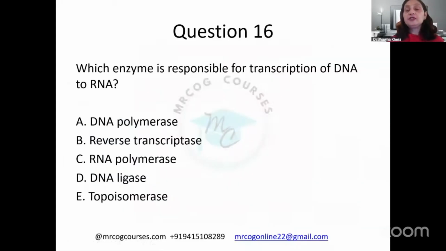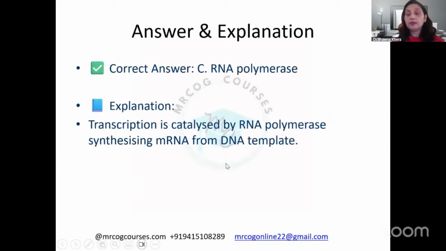Which enzyme is responsible for transcription of DNA to RNA? Mind you, we are asking about going from DNA to RNA. So it is RNA polymerase, because finally the RNA is being produced. We do not call it DNA polymerase, we call it RNA polymerase.